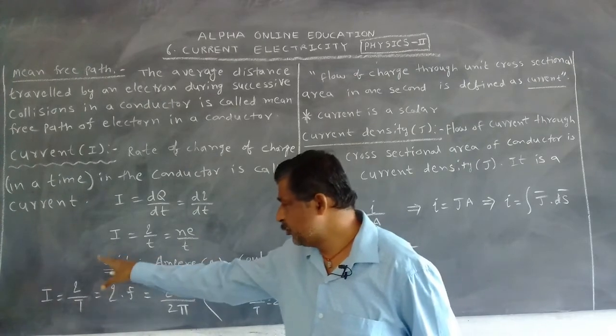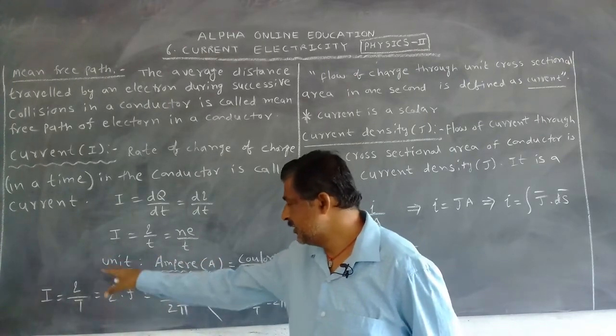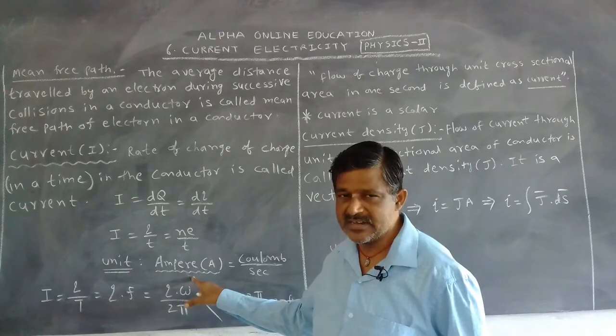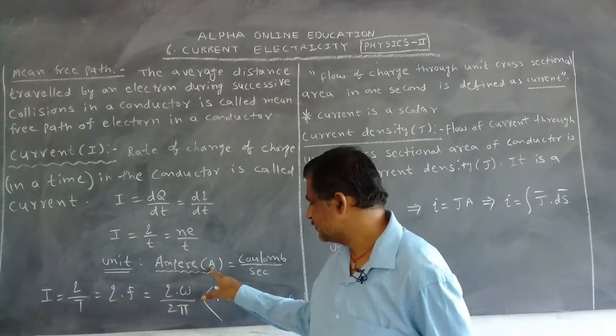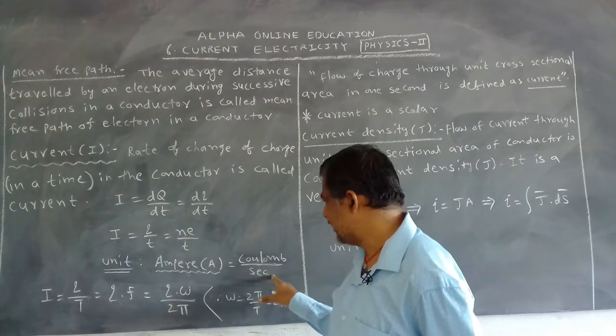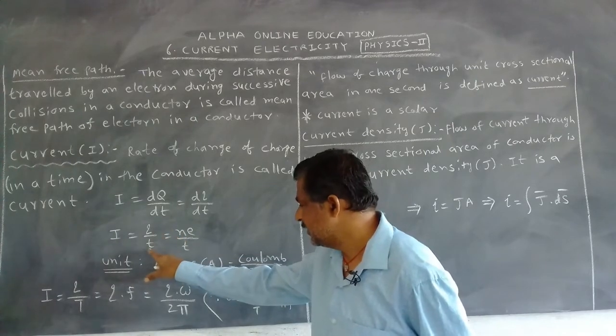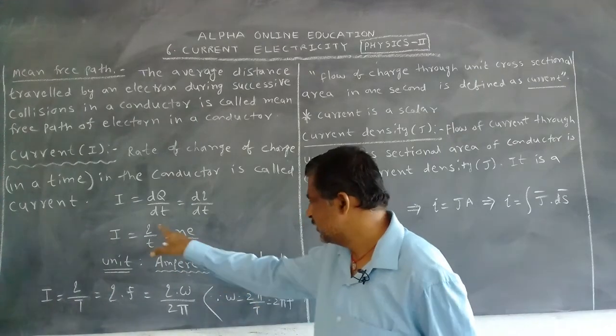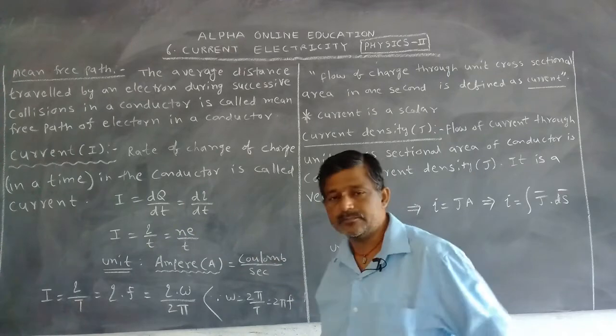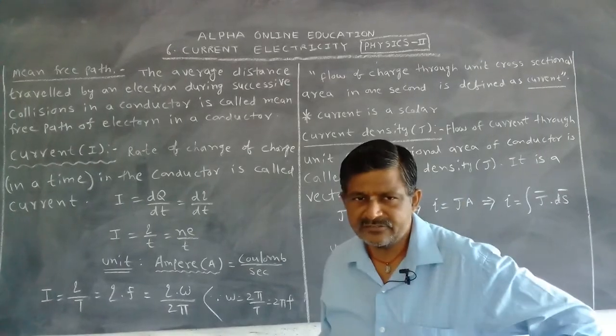Now what is the unit of the current? The unit of the current is ampere, shortcut A, otherwise coulomb per second. Why? Charge by time. Time unit is second. Charge unit is how much? Coulomb. That's why, what is the unit of current?